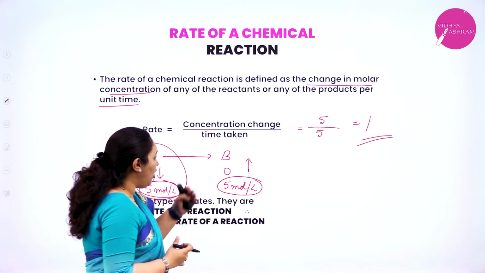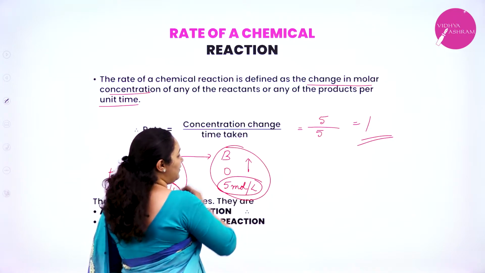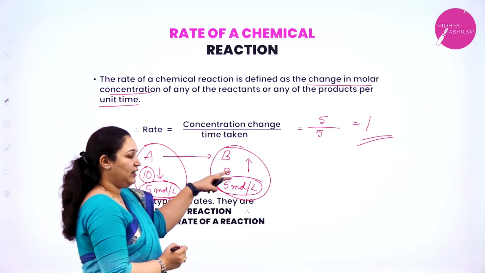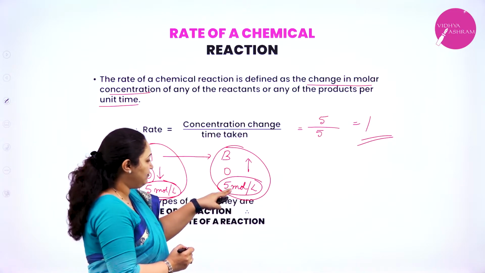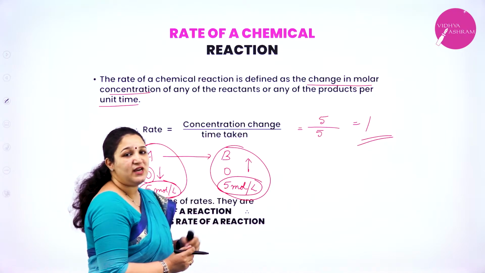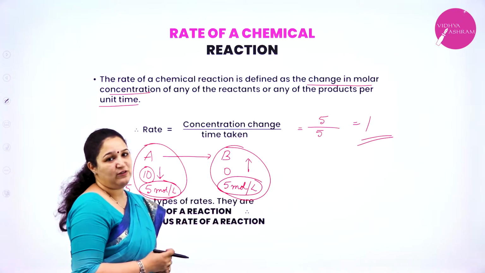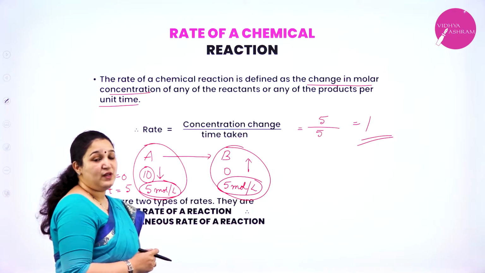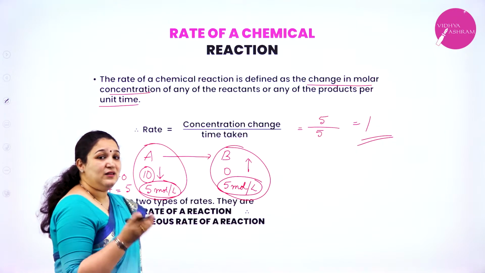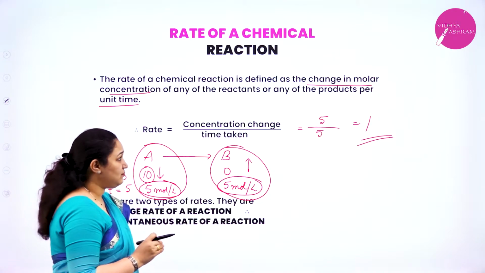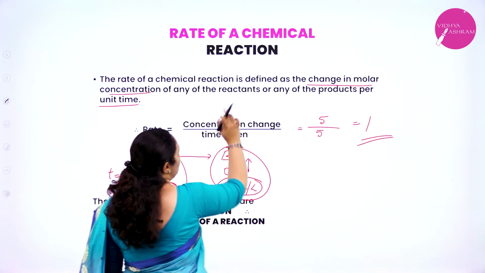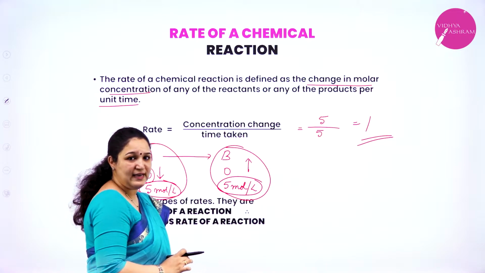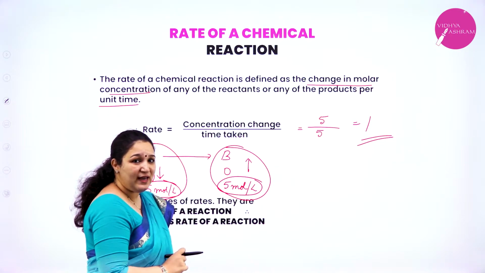In terms of products, if you want to tell, that also we can do. That is, in 5 minutes, the initial concentration was 0. After 5 minutes it was 5 moles. So the change in concentration is again 5 moles. So 5 divided by 5, again you will get 1. So you can calculate the rate of the reaction either in terms of reactants or in terms of products. Is it clear?